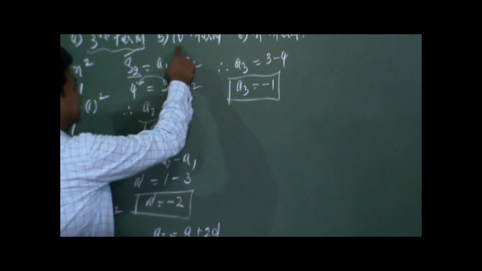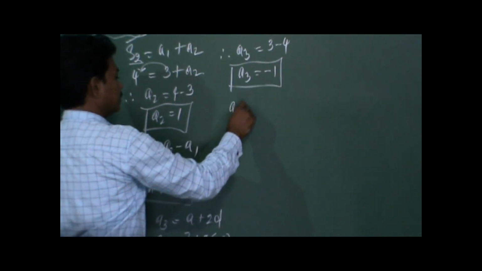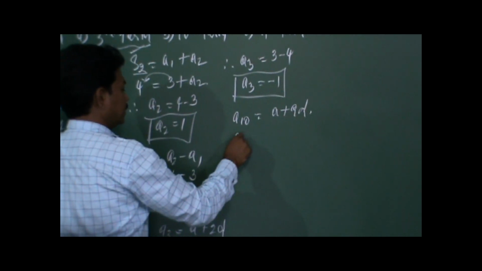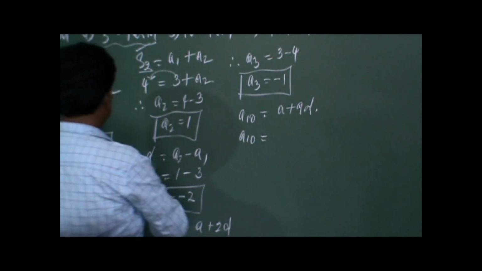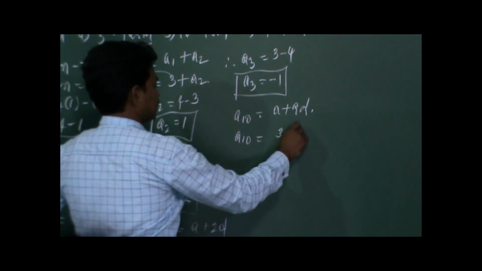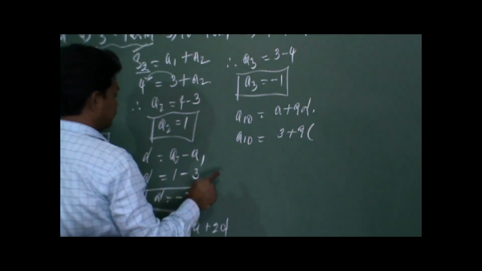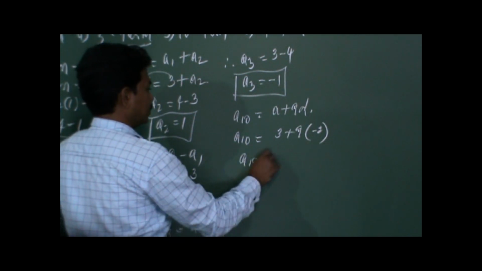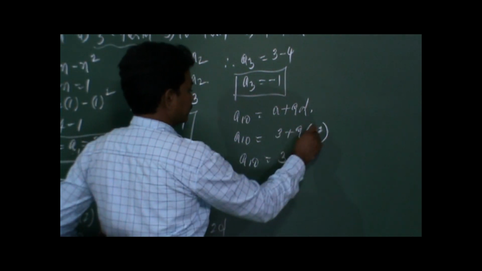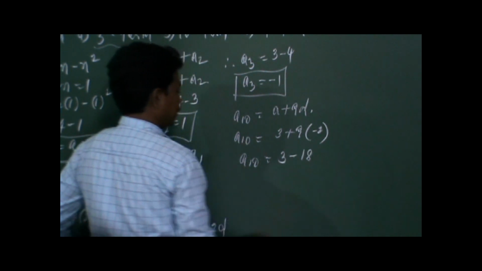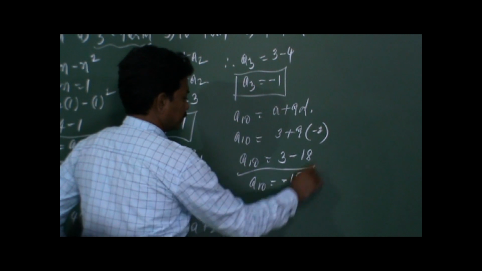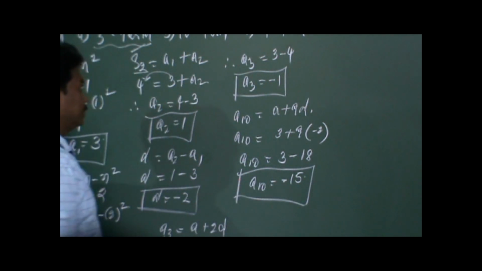We will find out the 10th term. So A10 can be written as A plus 9D. So A10 is equal to A is 3 plus 9 into D value, minus 2. We will substitute this. So A10 is equal to 3 minus, plus into minus, 9 2 is 18. So A10 is equal to minus 15. So the 10th term is minus 15.